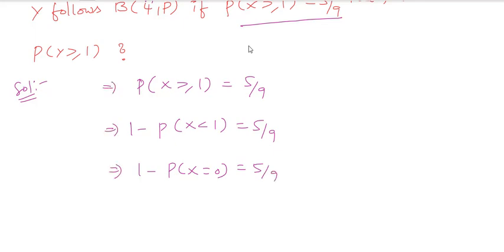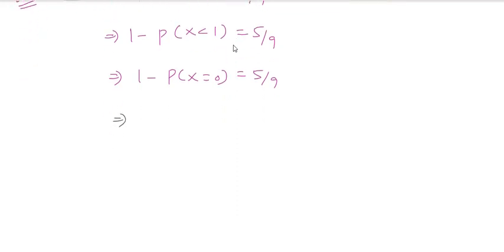Then go with the small mathematical calculations. If I take this to that side, probability of X equal to 0 is 1 minus 5 by 9, so you will have 4 by 9. X equal to 0 means, you know that again, q power n, which is equivalent to 4 by 9.